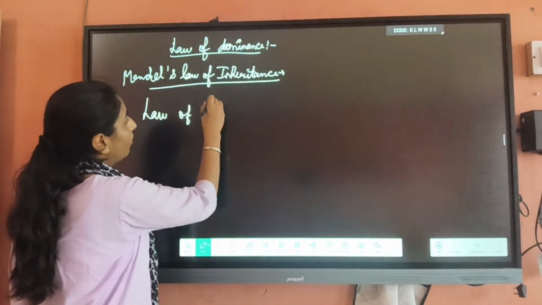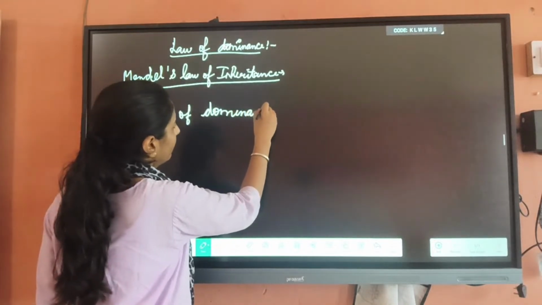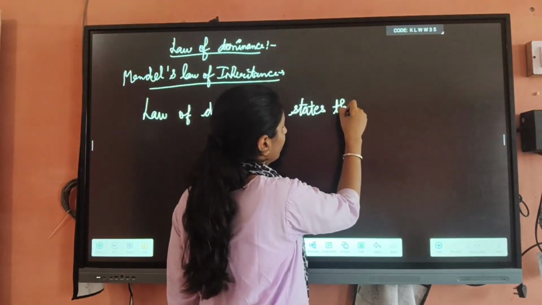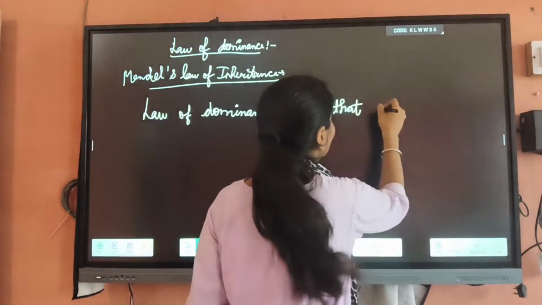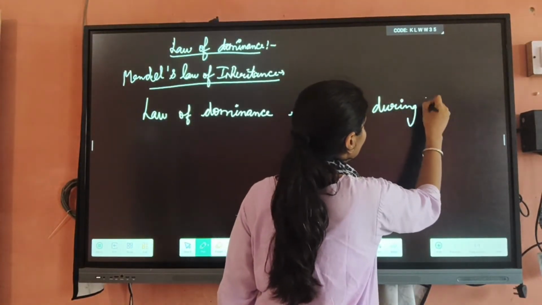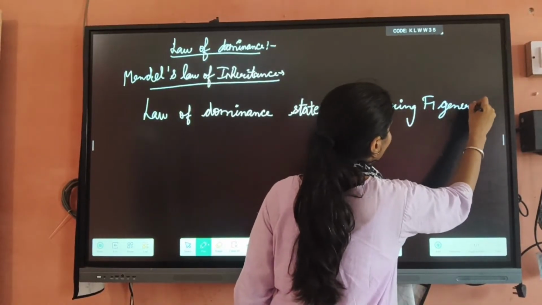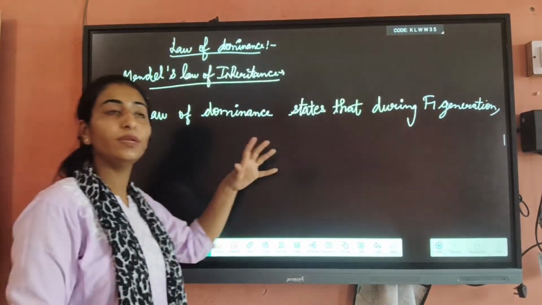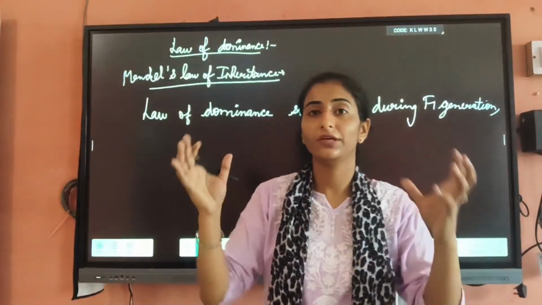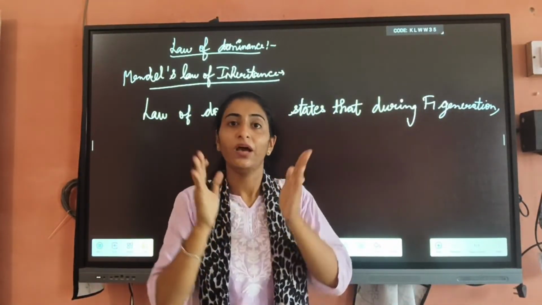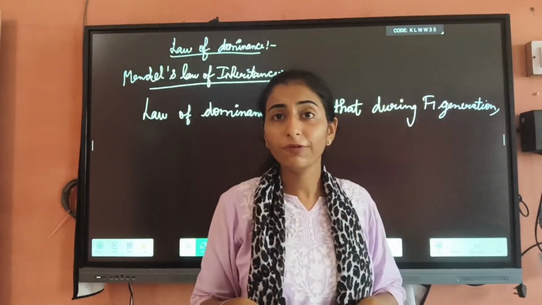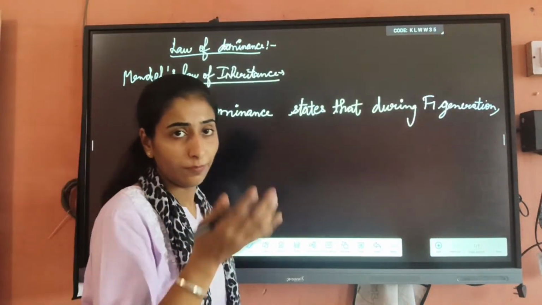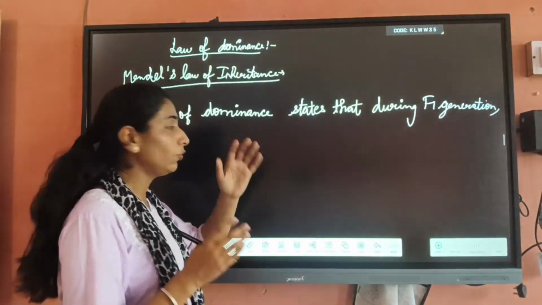The law of dominance states that during the F1 generation, means when two pea plants undergo cross pollination and produce the F1 generation, the alleles of both plants, or you can say the alleles of both parents, show their own effect.